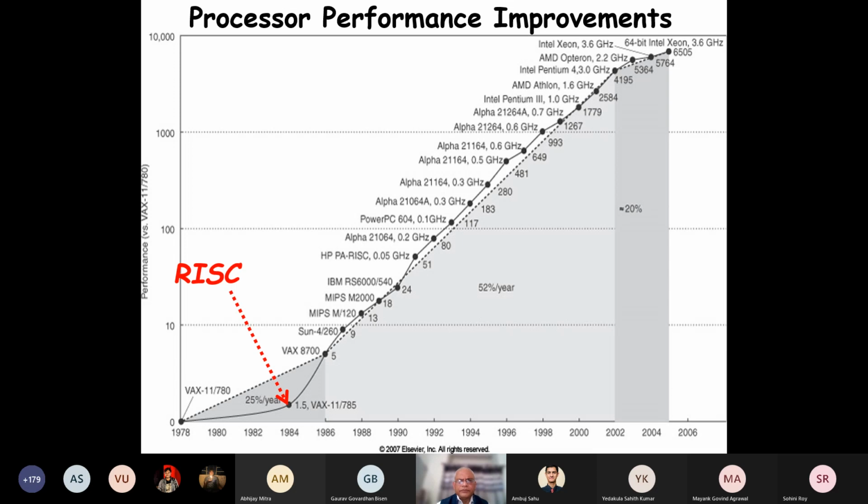We'll look at some of them. Then towards 2002, we could have a large number of transistors, and they wanted to increase the performance the same way, but the chip burned actually. When they tried to operate at the given clock frequency, it burned. They found that heat generation was too much, and then they had to do something there. But then the performance slightly tapered here. So this inflection point here is the RISC.